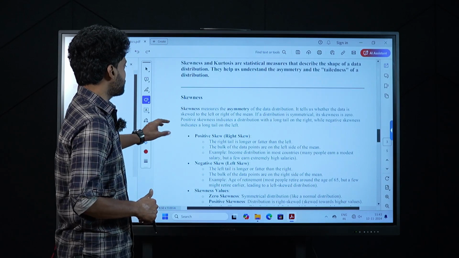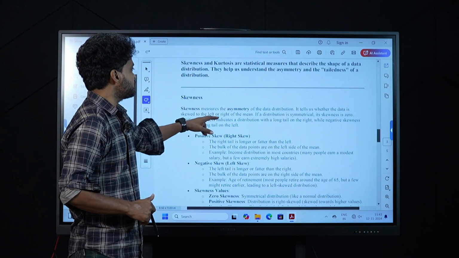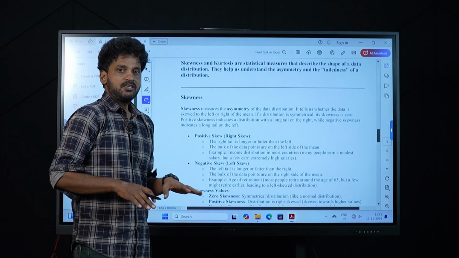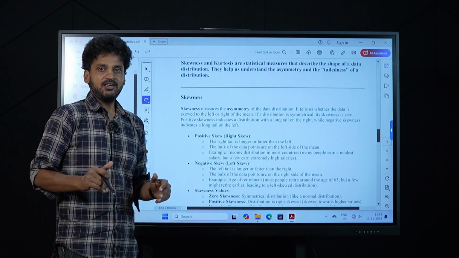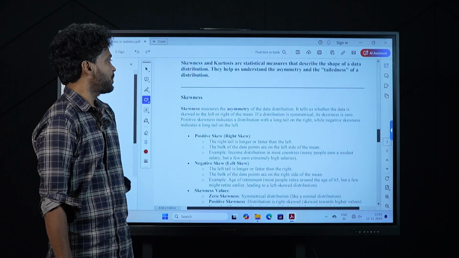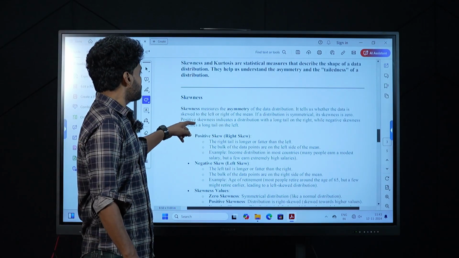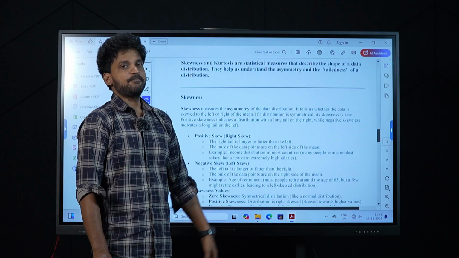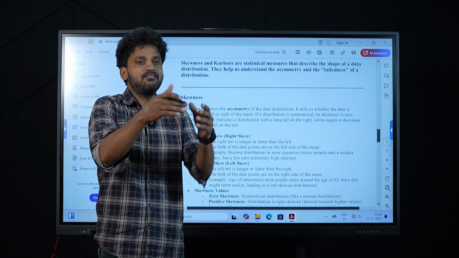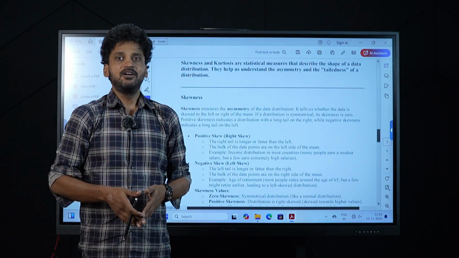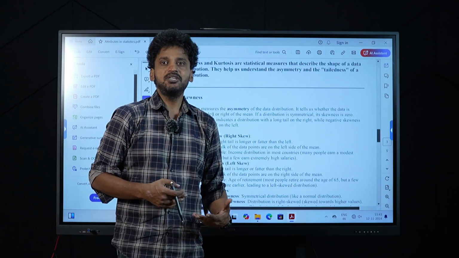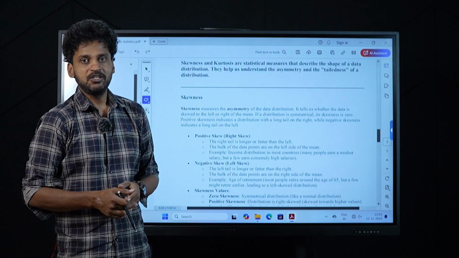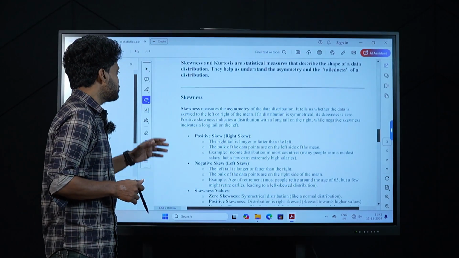First of all, what is skewness? Skewness measures the asymmetry of the data distribution, how asymmetrically the data is being distributed. When you collect some data set, it tells us whether the data is skewed to the left or the right of the mean. For every data set, there is a mean. Where exactly is this being skewed? Is it towards the left direction or towards the right direction? We will get to know by the skewness.